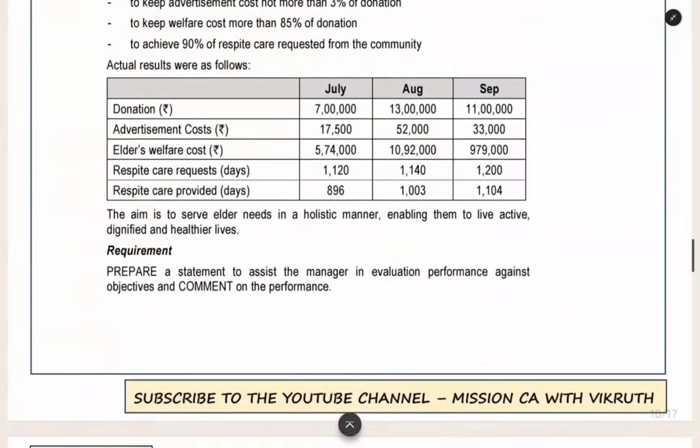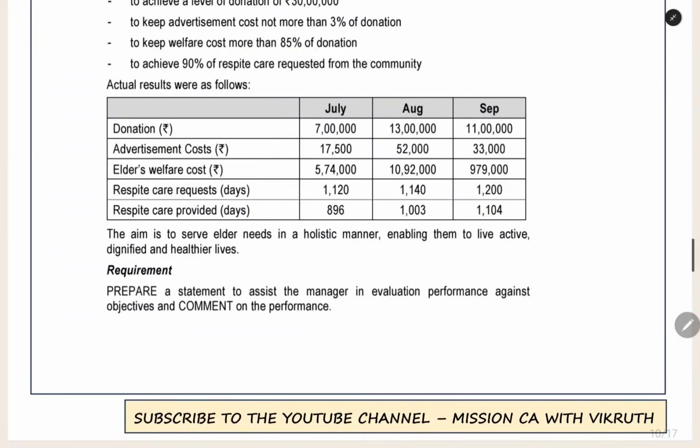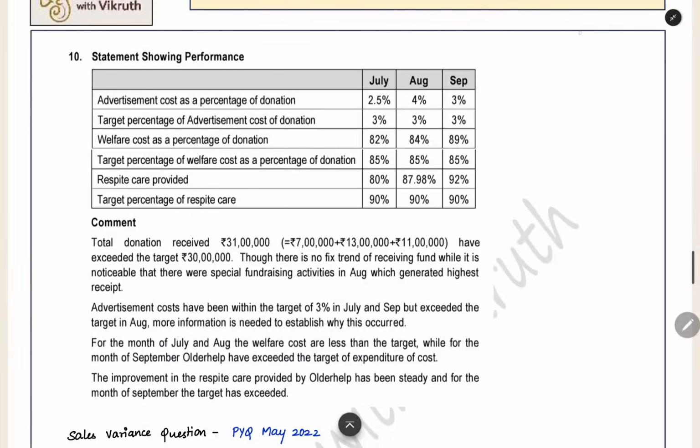So here this is the statement. They are saying that advertisement cost should not be more than 3% of donation. So what is the meaning? Advertisement cost divided by donation, this percentage should be 3% or below 3%. We are finding out the percentage for each month, advertisement cost divided by donation. When you do that, you will get the percentages 2.5, 4 and 3.